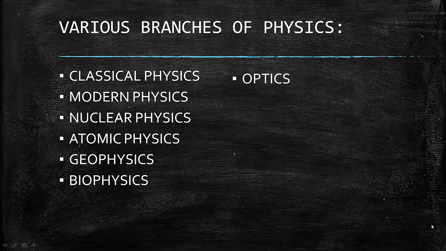Optics is the study of the behavior and properties of light, including its interactions with matter and the construction of instruments that use or detect it. Optics usually describes the behavior of visible, ultraviolet, and infrared light because light is an electromagnetic wave.